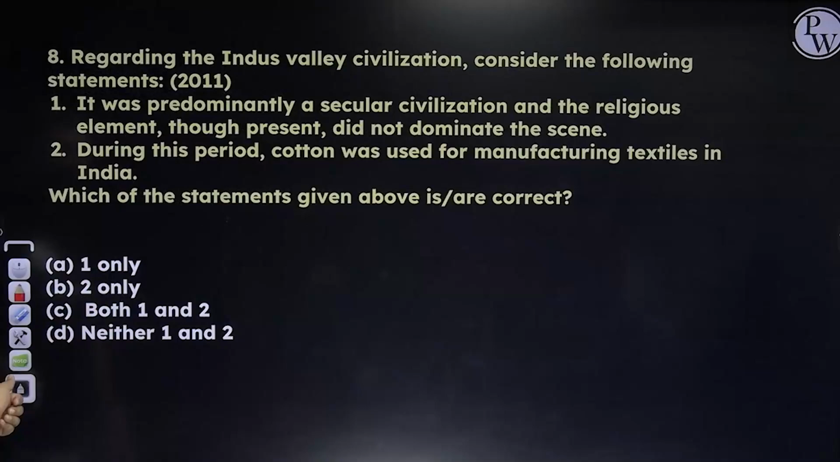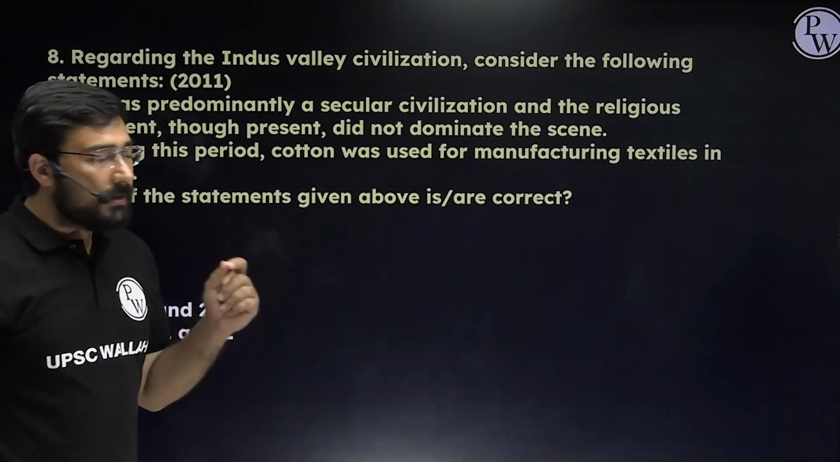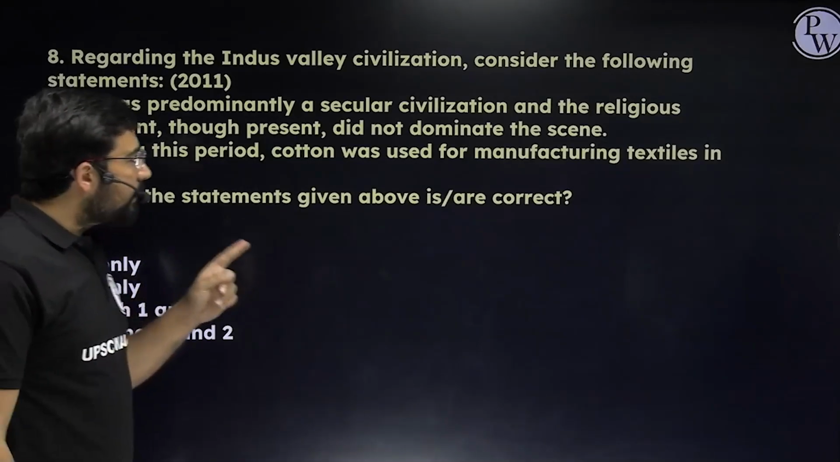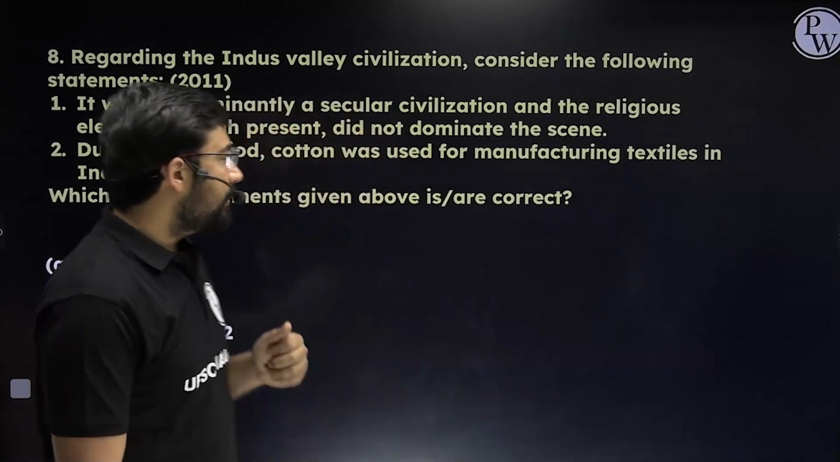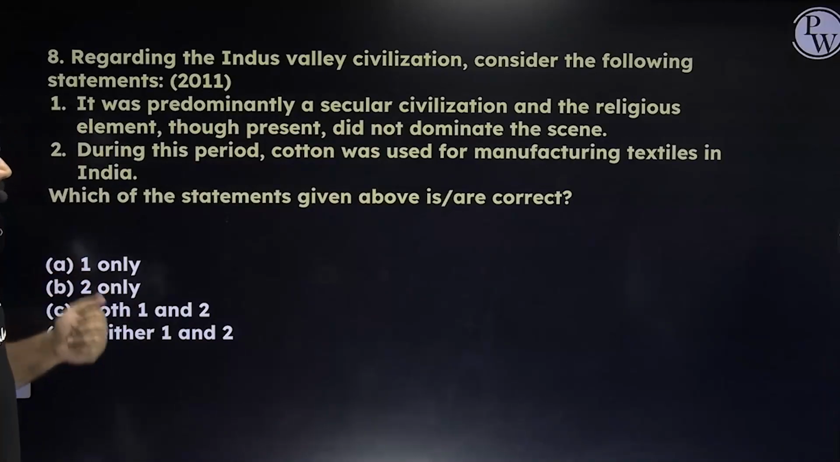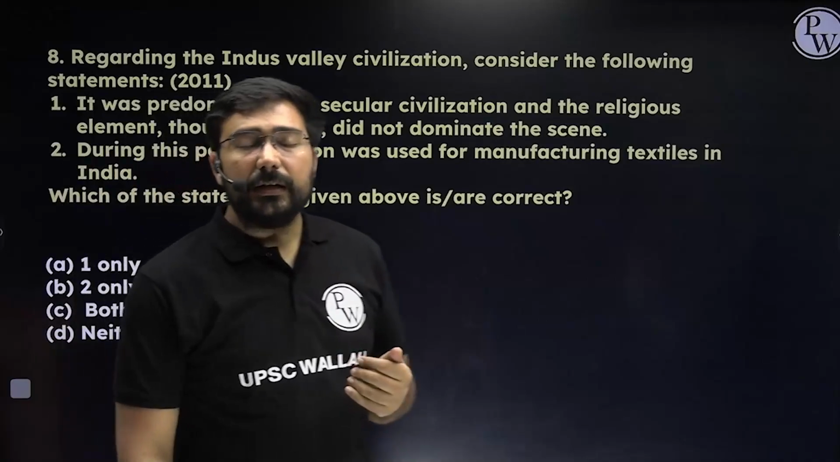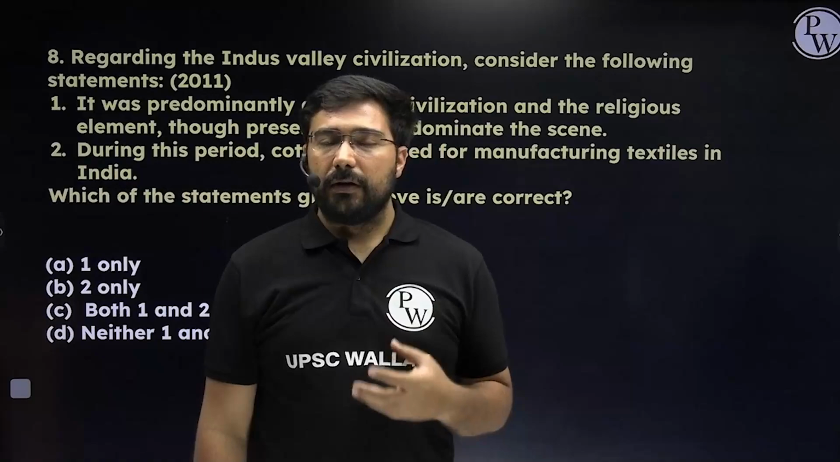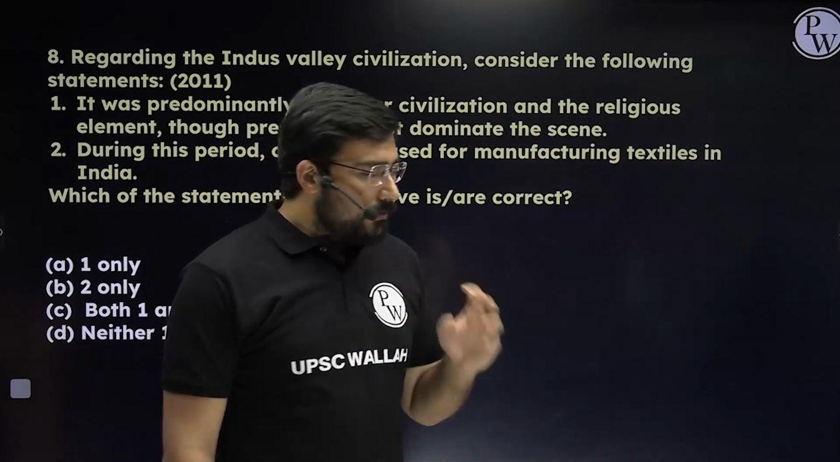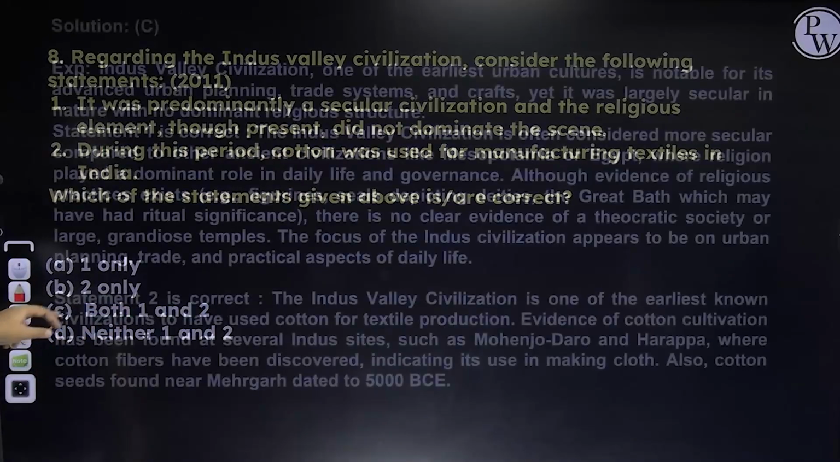Please see this. With respect to the Indus Valley civilization, it was predominantly a secular civilization, yes, and the religious element, though present, did not dominate the scene. The first statement is absolutely accurate with respect to the religion of the Harappan civilization. Second, during this period, cotton was used for manufacturing textiles. That is absolutely correct. In fact, Mehrgarh was one of the earliest sites where we see the cultivation of cotton, and Mehrgarh was the site which would eventually become part of the Harappan civilization. So the second statement is correct. In this case, the answer is going to be both 1 and 2, that is C.